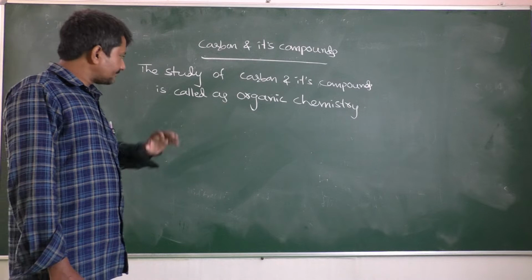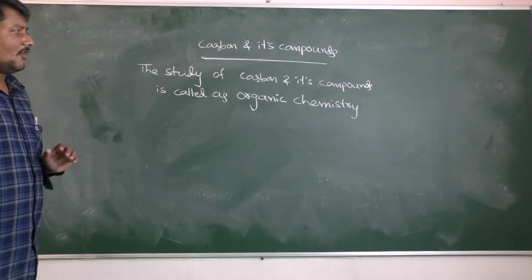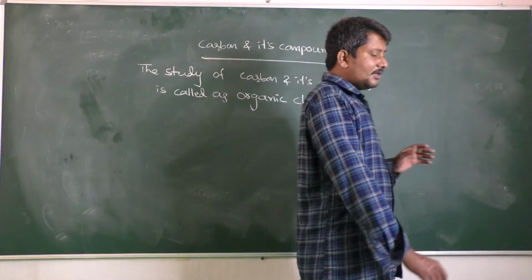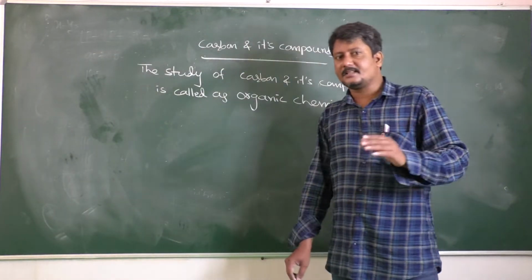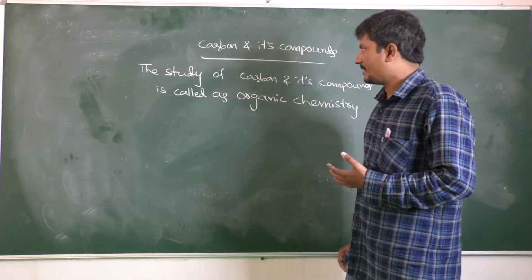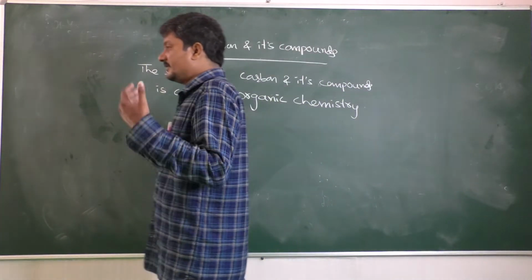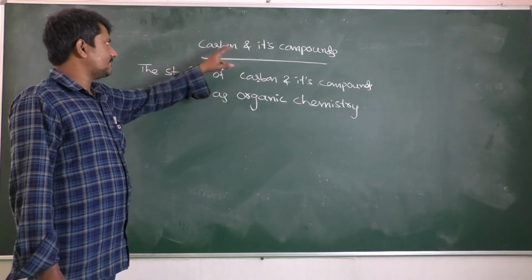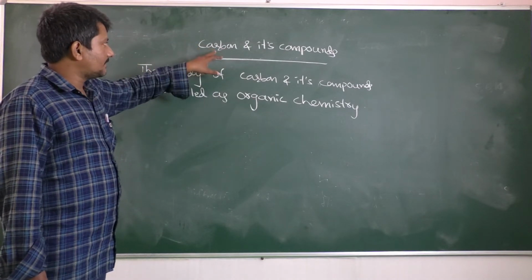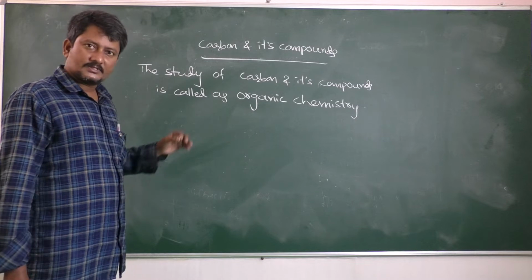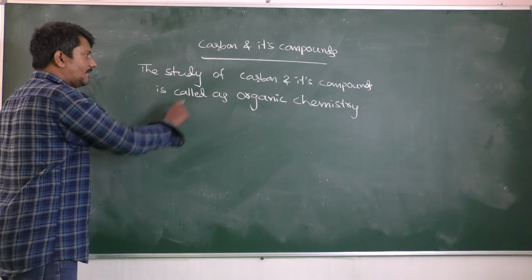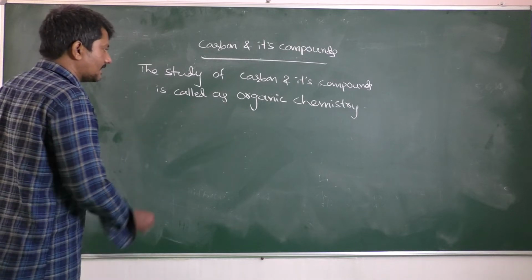So carbon compounds have wide importance. Based on that, we have to know what types of properties are associated with different types of carbon compounds. That's why in our 10th class we have the chapter carbon and its compounds. So the study of carbon and its compounds is called organic chemistry.